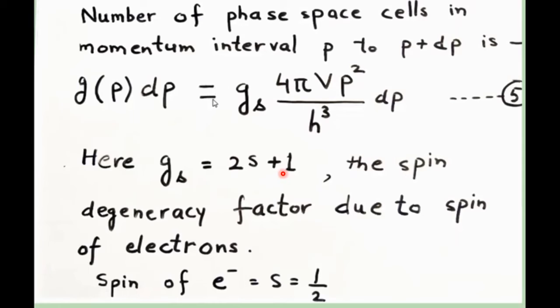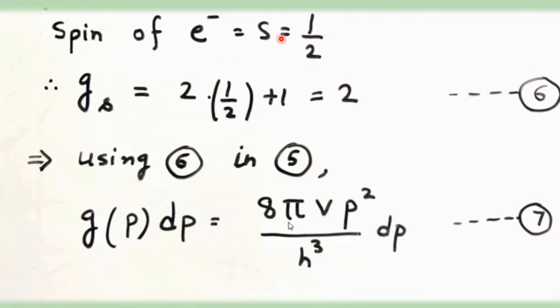Here gs is equal to 2s plus 1, which is known as the spin degeneracy factor due to spin of electron, and we know that spin of the electron is always half. Further, when we substitute the spin of the electron, we'll get 2 into 1 upon 2 plus 1, which comes out to be equal to 2. Substituting the value of gs in the equation, we'll get g(p) dp is equal to 8 pi V p square upon h cube multiplied by dp. This is the value of phase space cell in terms of momentum.